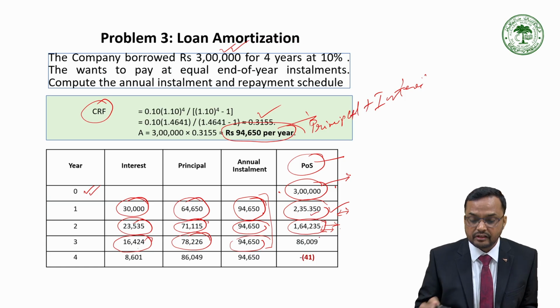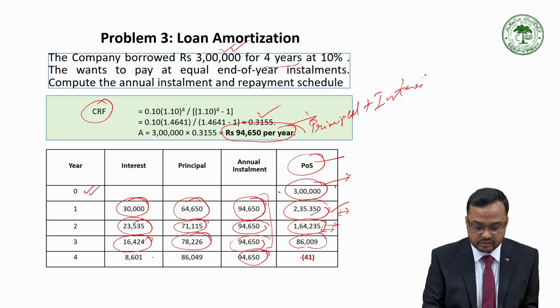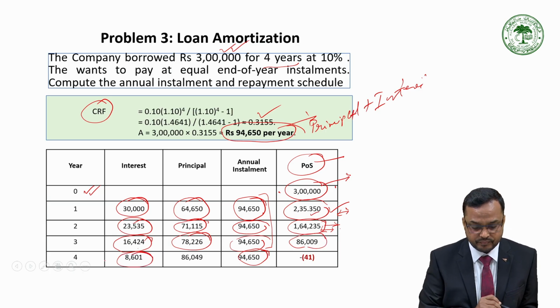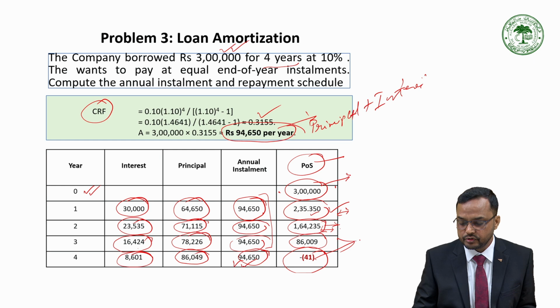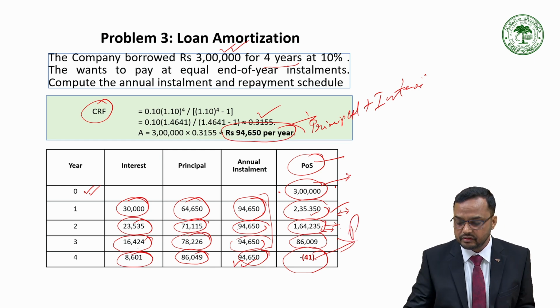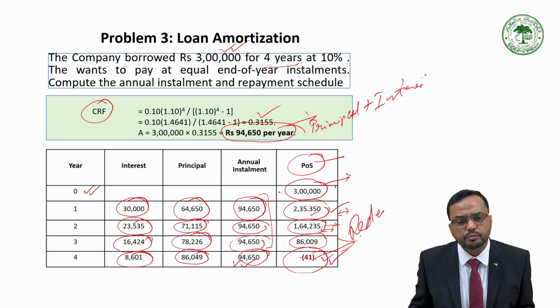And so finally, at the end of 4 years, we will solve this. On this, interest is 10%, and from the installment amount we subtract this, and we get the principal amount. So finally, we find that approximately the entire amount is redeemed. This is simply due to the problem of approximation.